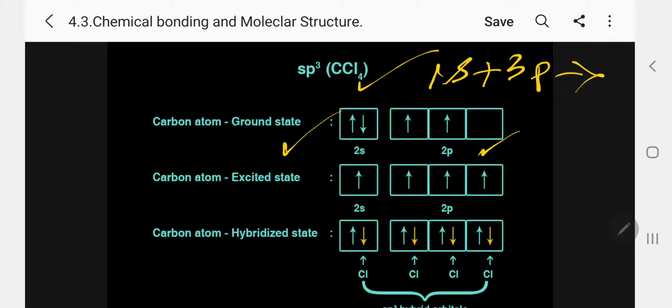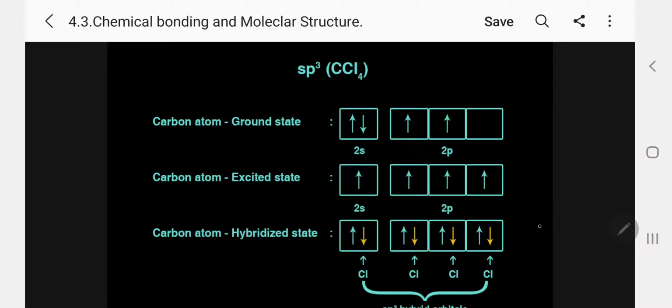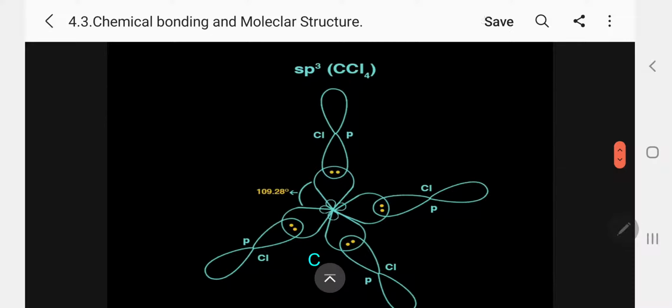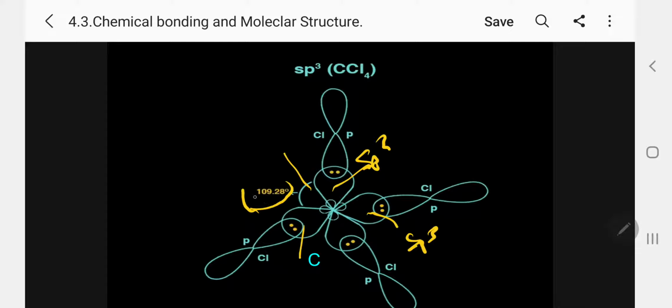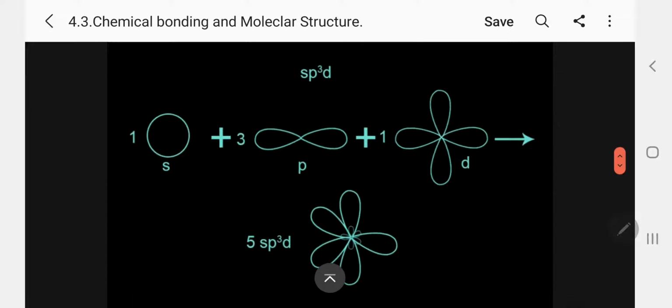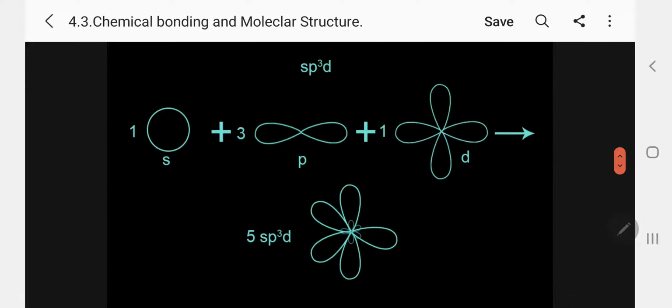The yellow color indicates the electron coming from the chlorine atom. Now see the hybrid orbitals of sp3. This is the tetrahedron. Kindly follow: sp3, 4 orbitals, tetrahedron. The bond angle is 109.28. In any sp3 hybridization, the bond angle is 109.28 and the shape is tetrahedral. Let me go for the next one, sp3d hybridization.